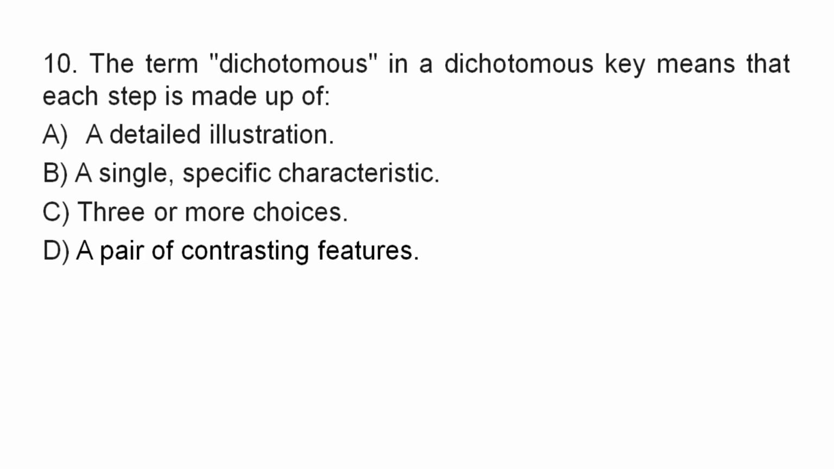Good. The term dichotomous in a dichotomous key means that each step is made up of A. A detailed illustration. B. A single specific character. C. Three or more choices. D. A pair of contrasting features.